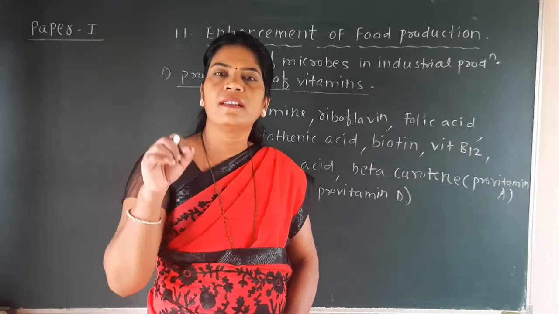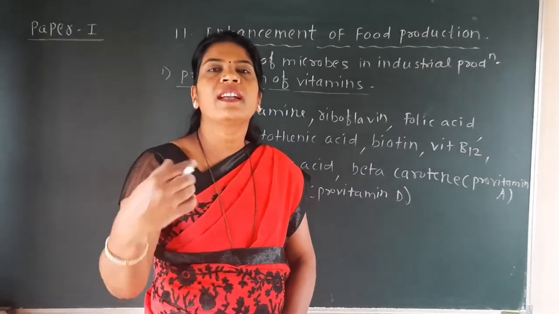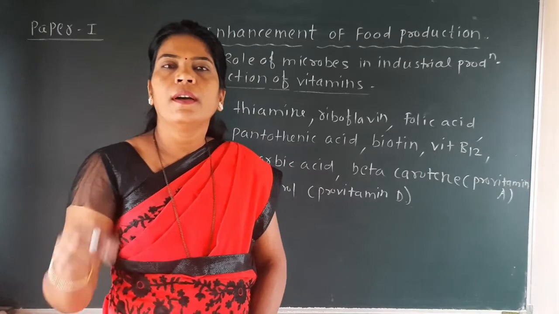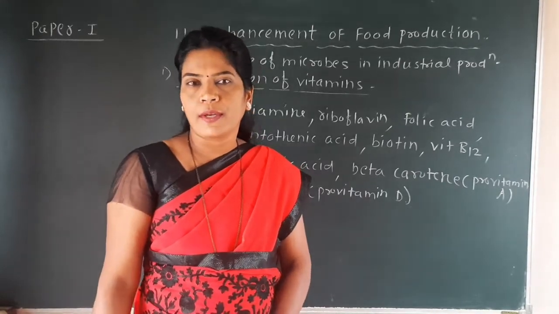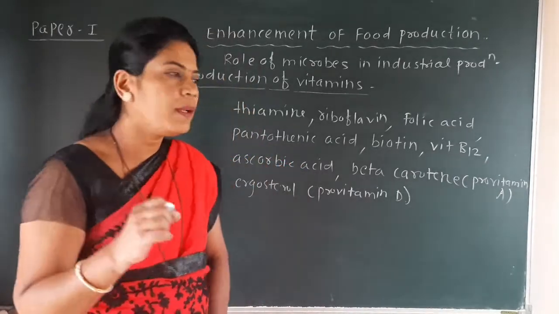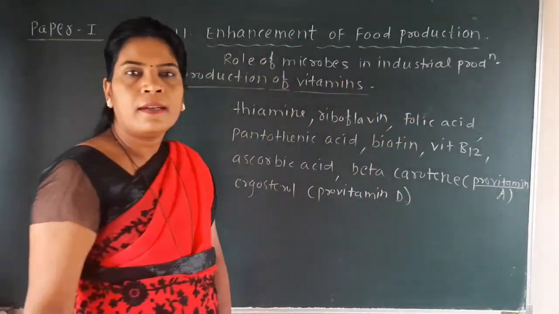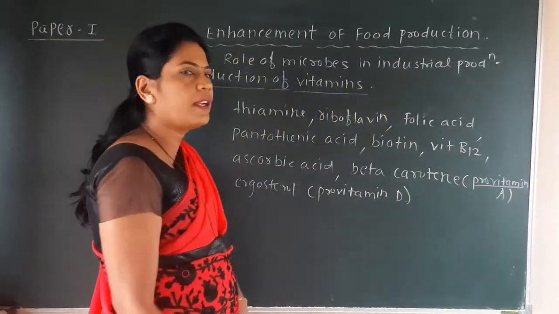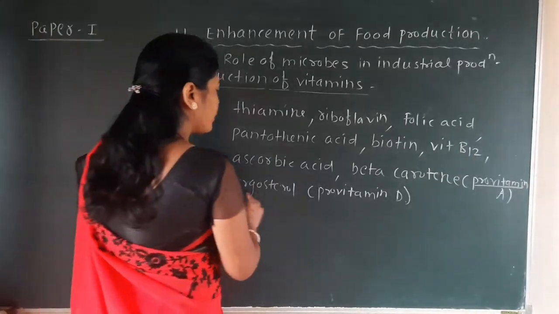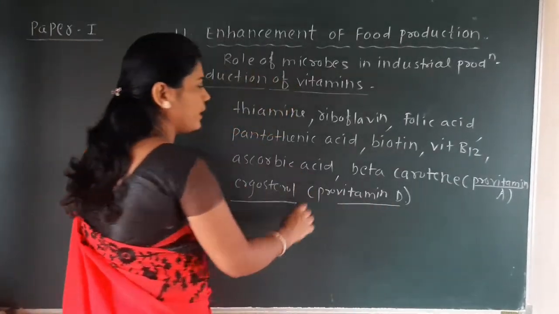Provitamin means these are the substances which get converted into a vitamin within our body. See here what is meant by provitamin, because for carotene we have written provitamin A, while for ergosterol we have written provitamin D.